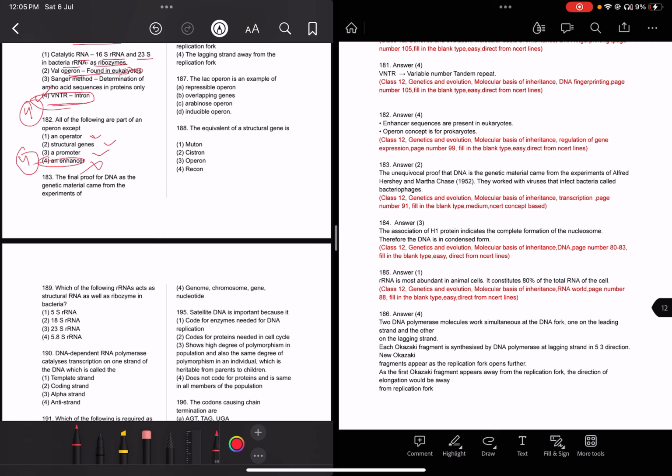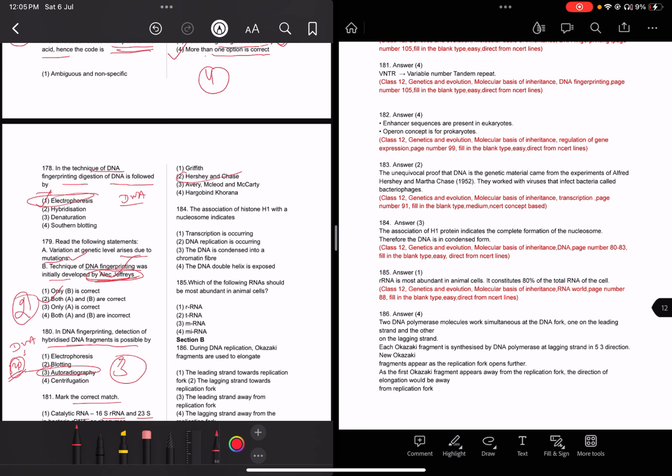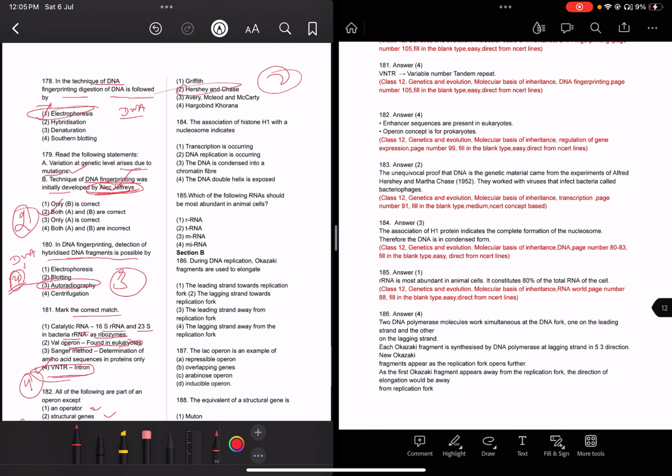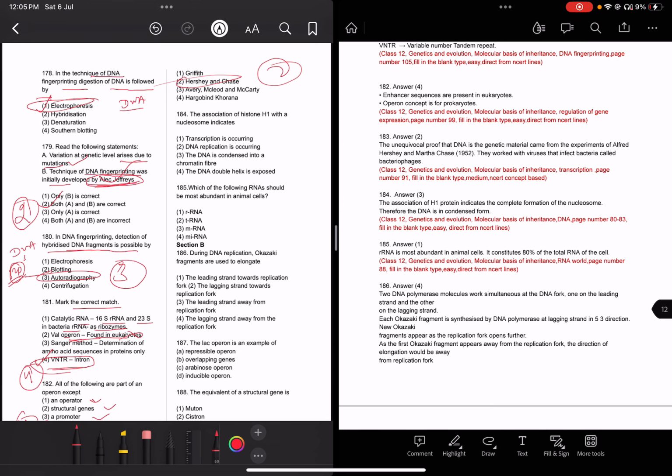The final proof that DNA is the genetic material comes from the experiment of Hershey and Chase, a very easy question directly from NCERT, the radioactive experiment. Question 184: the association of histone H1 with a nucleosome indicates what?